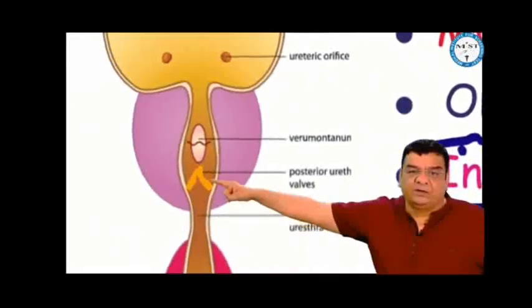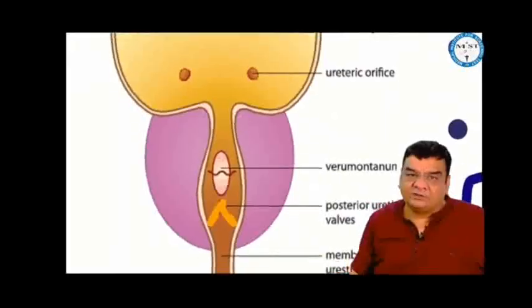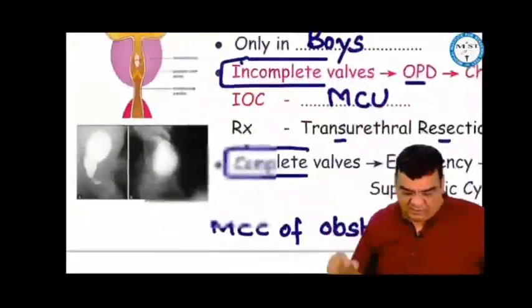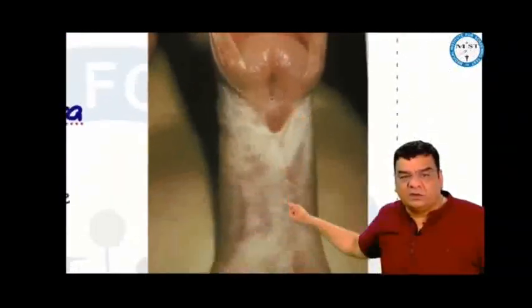If the valves are complete, this will cause a complete traffic jam situation, and the story will present in the newborn baby with retention of urine. This is an emergency situation wherein you have to relieve the retention either by urethral catheterization or a suprapubic cystostomy. Hypospadias. This is when the external urethral opening is not present at the normal location but is present anywhere on the undersurface of the penis.